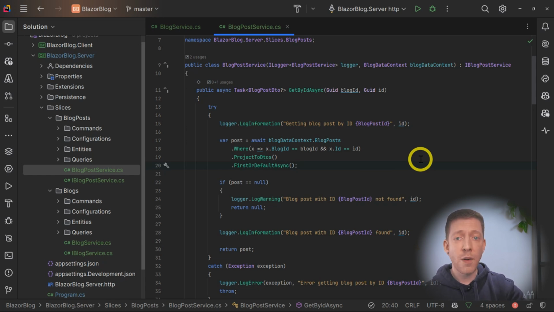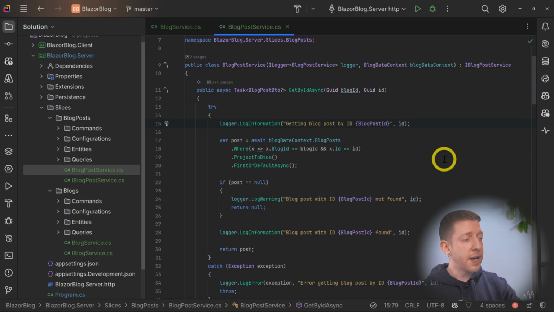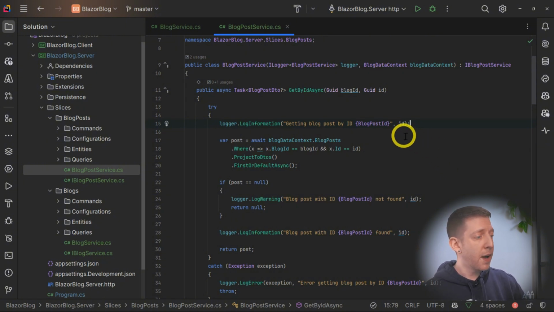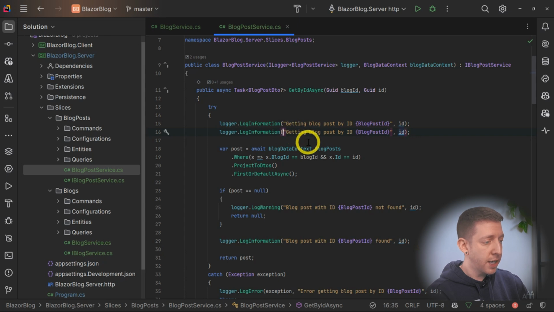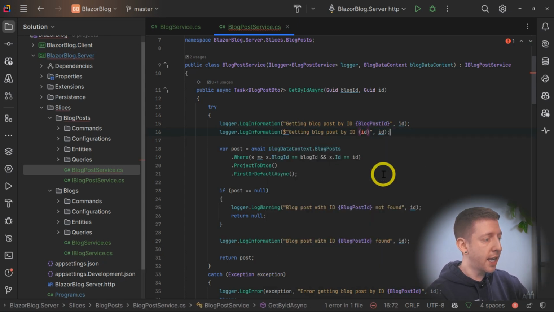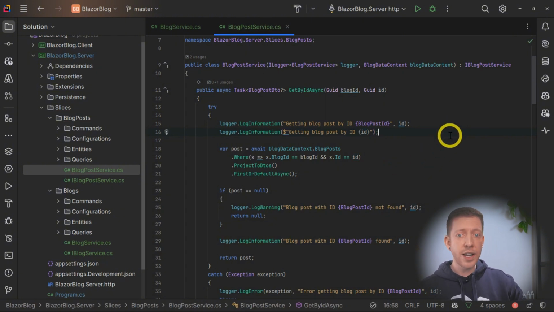However, whilst we're here, there is one common mistake that I see people making with logging, and we'll go over that now. Here, where we're passing in this blog ID, the message shows that we're getting the blog posts by this particular ID. Notice that I'm using a placeholder here, and I've given it the name blog post ID, and then I'm passing that parameter in as a separate value. A lot of people will do this instead. They'll use string interpolation and just put the ID in here, and then not pass it in the second parameter. This looks fine, and it is normal C# to use string interpolation like this, and it will